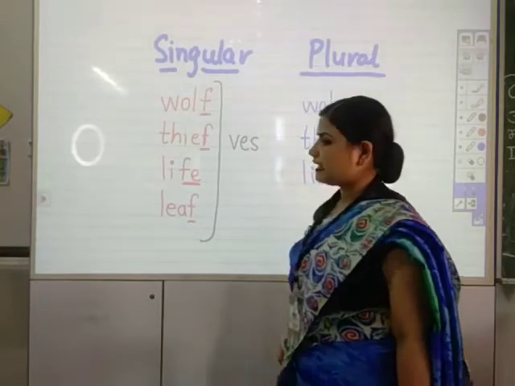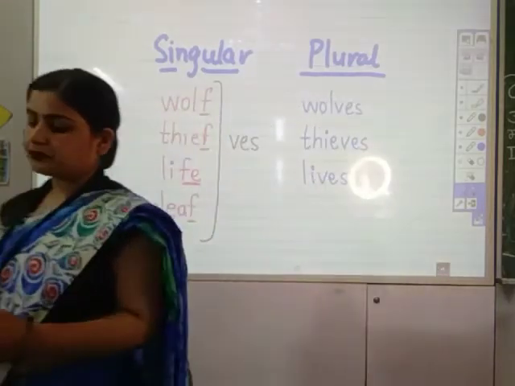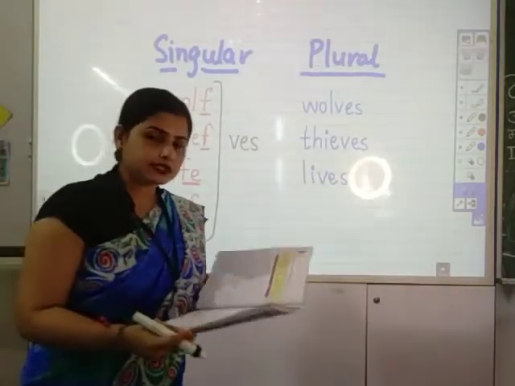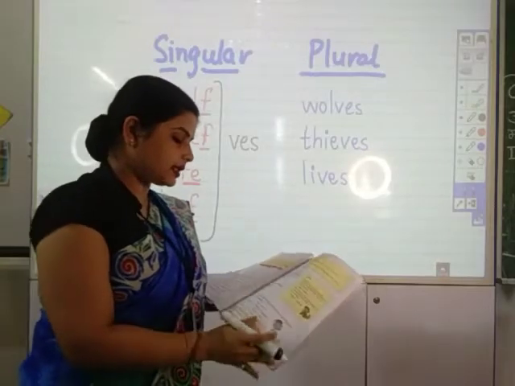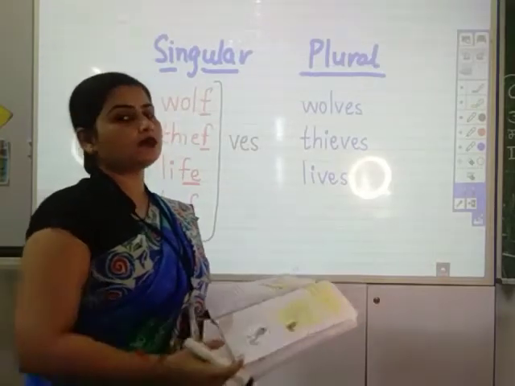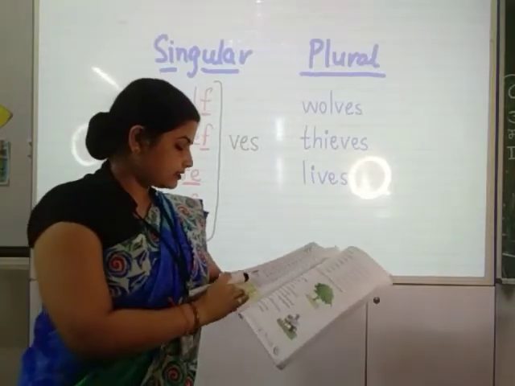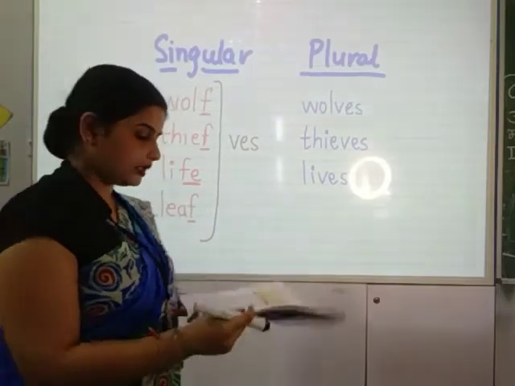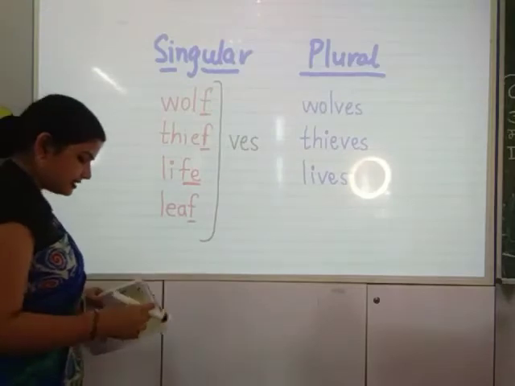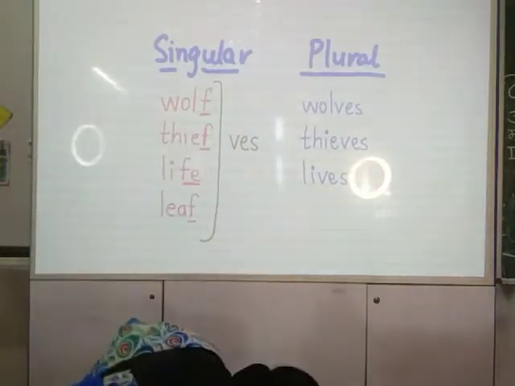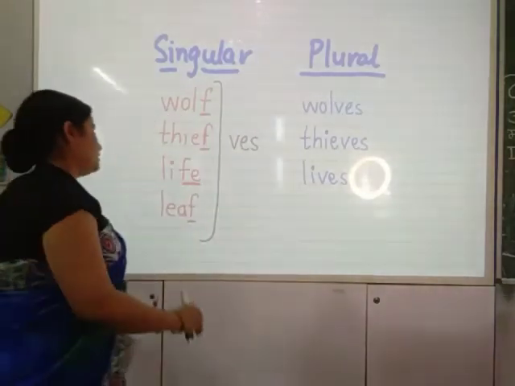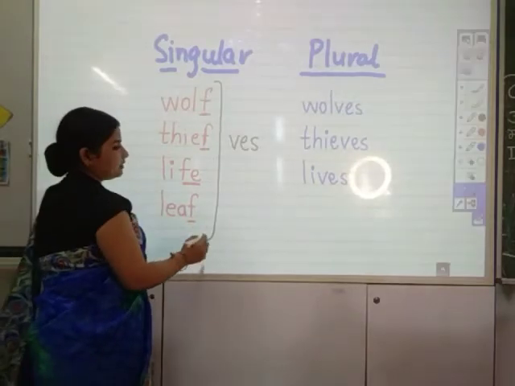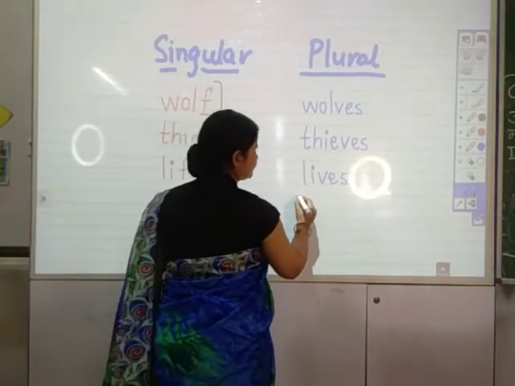LIVES. Class 2, pay attention towards the spelling rule, because next page will be your homework, because it is based on the spelling rules only. Okay, the next exercise I am going to give you as homework. And leaf will become leaves.